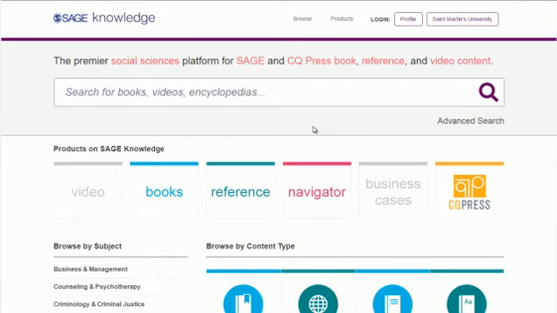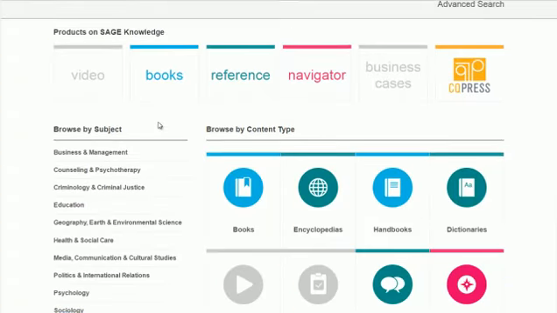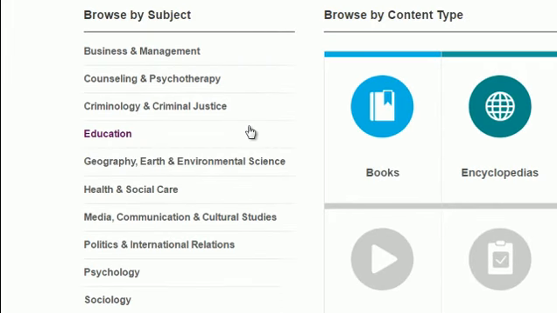Like other databases, we can find items either through searching with the search bar or by browsing. Let's start with browsing by subject through the menu on the left-hand side of the page. Clicking any of these general topics will take us to a menu of subtopics. Let's say we were researching for a criminology class and wanted to learn about community policing.